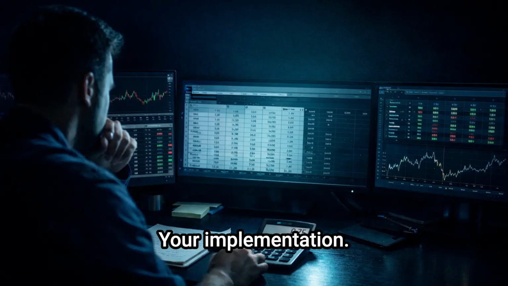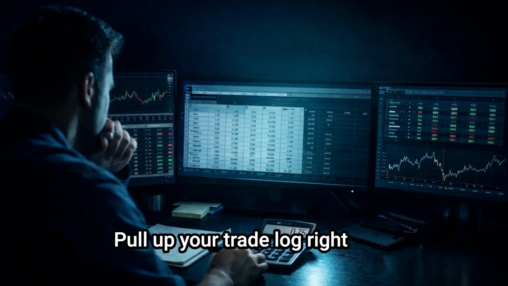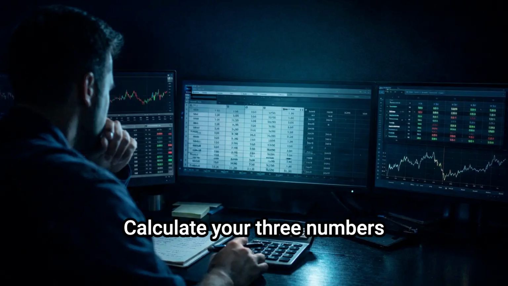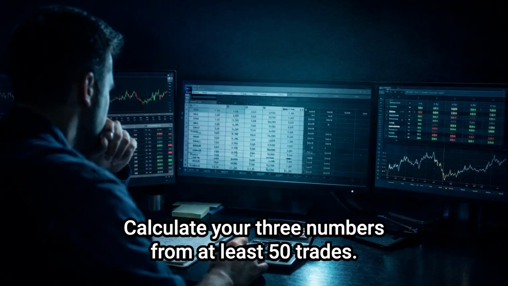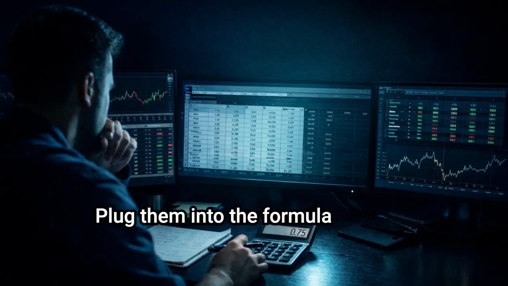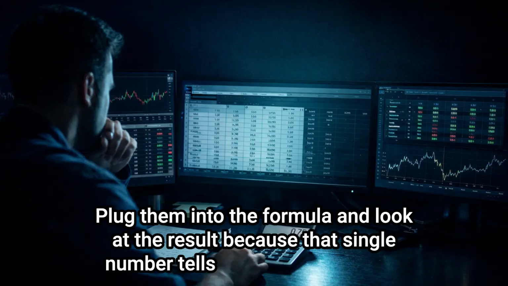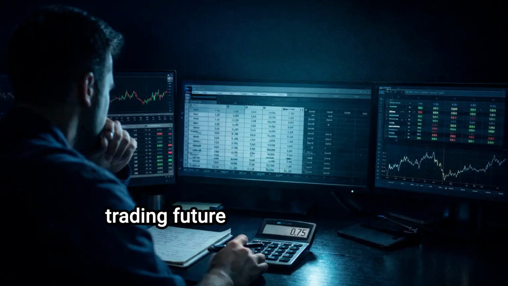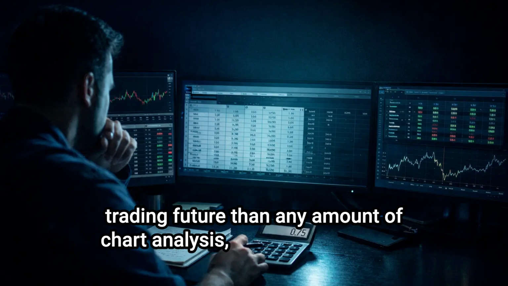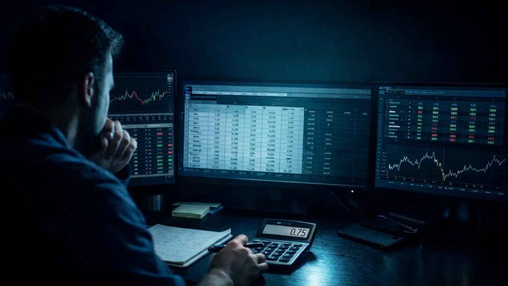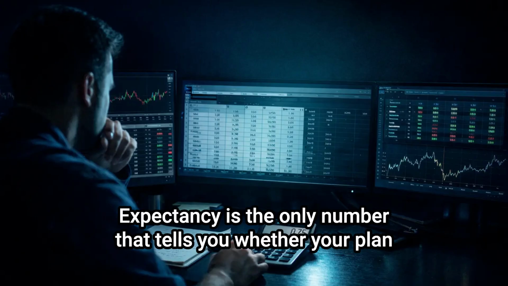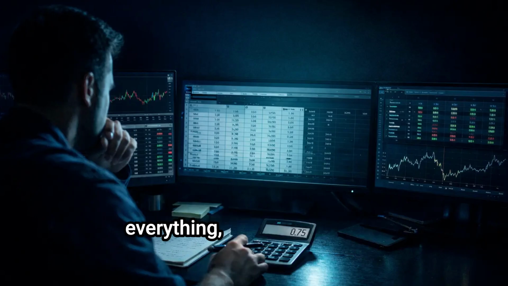Your implementation: pull up your trade log right now, calculate your three numbers from at least 50 trades, plug them into the formula, and look at the result. Because that single number tells you more about your trading future than any amount of chart analysis, pattern recognition, or strategy discussion ever will.